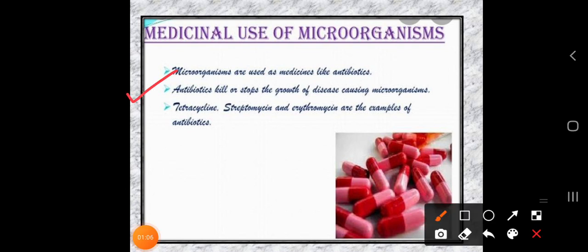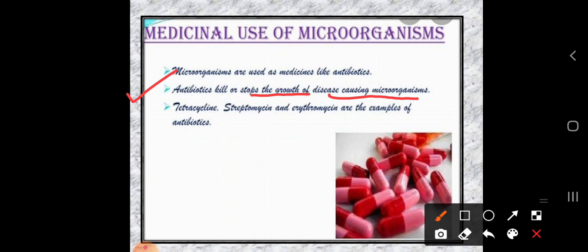Antibiotics kill or stop the growth of disease causing microorganisms. Okay, so this antibiotic is the medicine itself, which kills or stops the growth of the disease causing microorganism. So how did you get the cough, how did you get a cold, so it is also a transmitted disease. What happens if such a microorganism enters into our body?